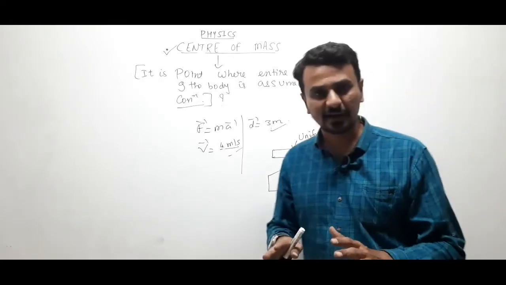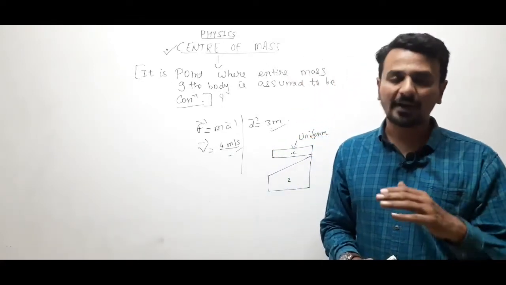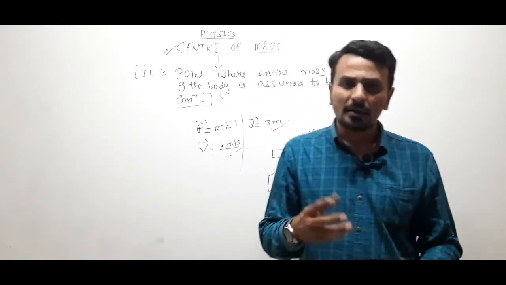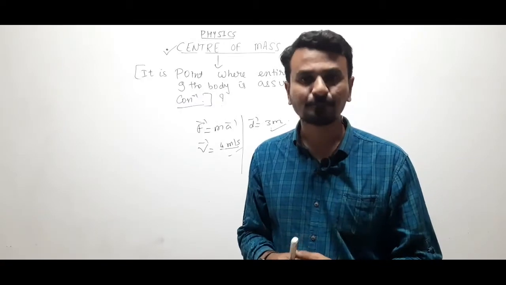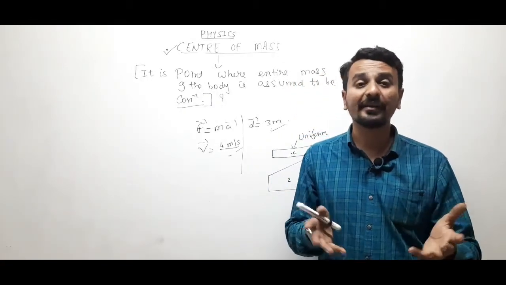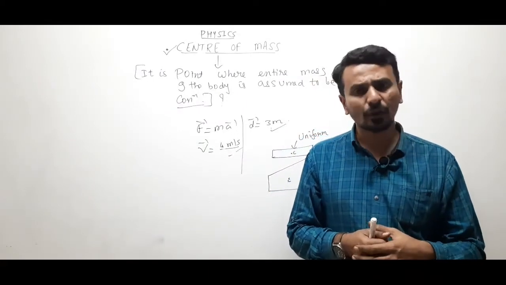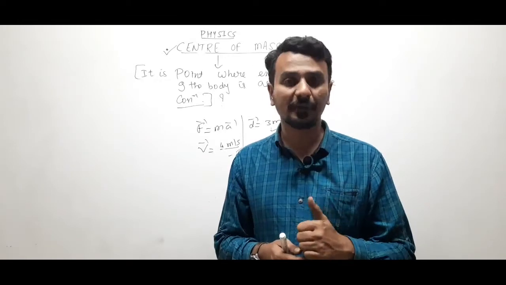So these points are clear, that center of mass is a point where the entire mass of the body is concentrated. It's not compulsory that center of mass will always be at the center. And secondly, it is not a real point, might be real, might be imaginary. Clear? Okay, center of mass depends on mass distribution and also the shape of the body.